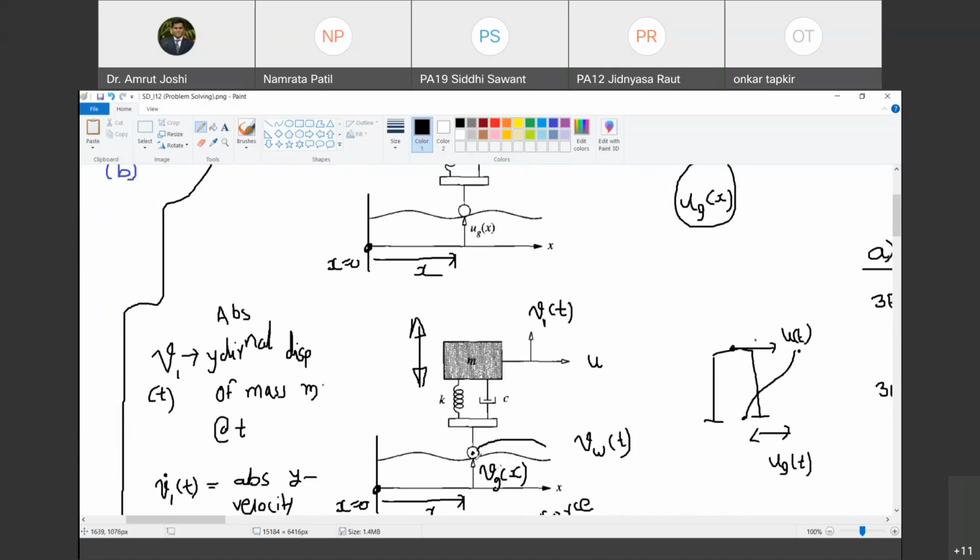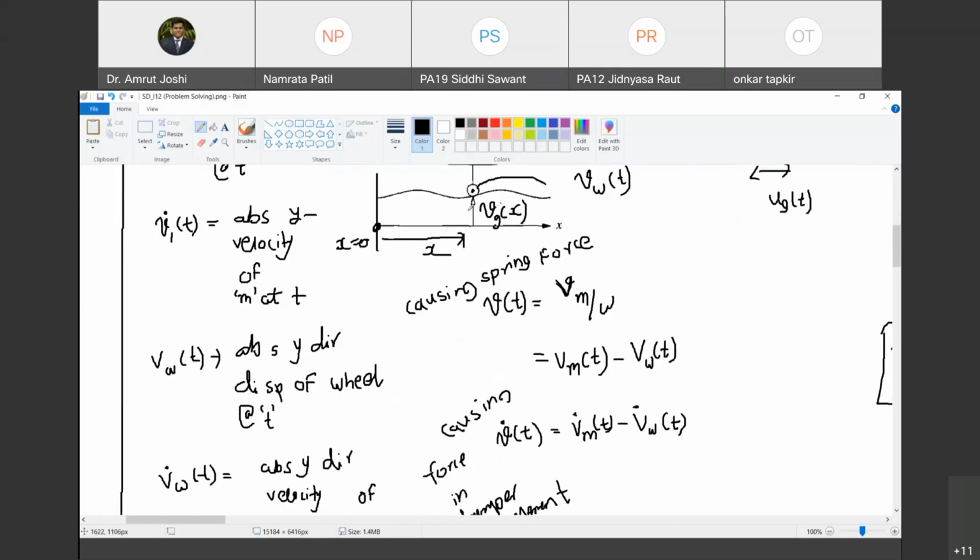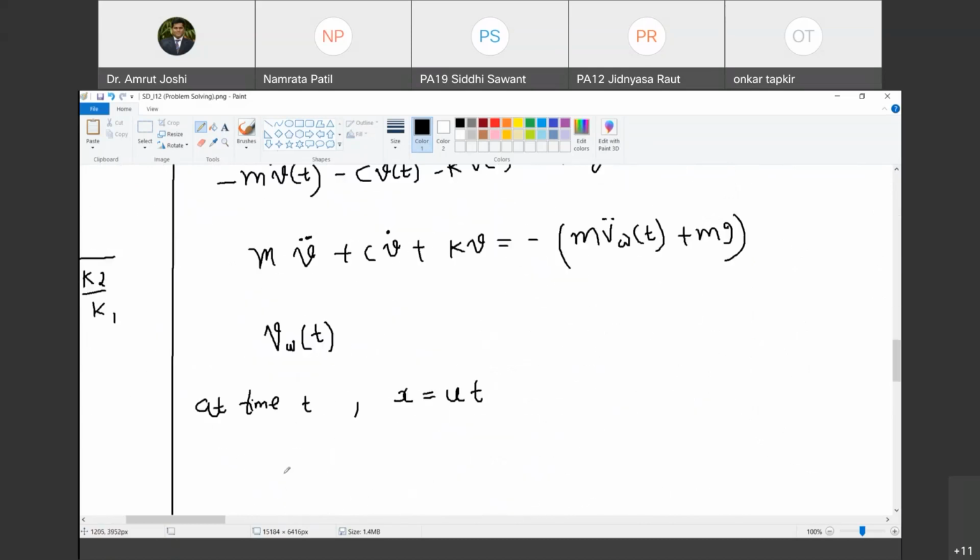That itself is the position of wheel. Do you agree with me? Ground and wheel, ground surface and wheel, they are touching one another. So whatever is VW of t, that itself is Vg of t. So अब जरा मुझे बताओ, at time t, what will be VW of t?